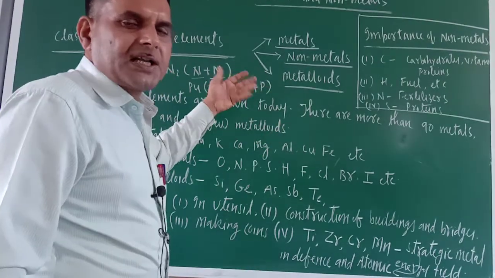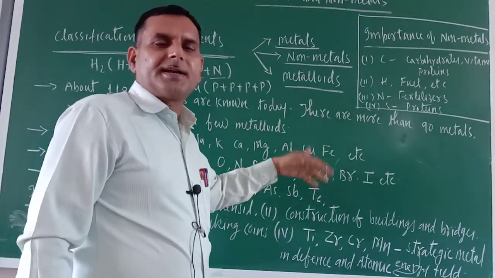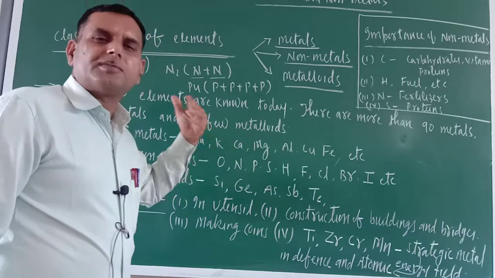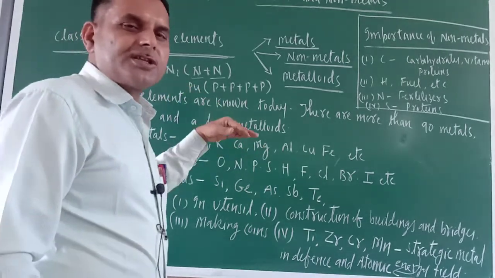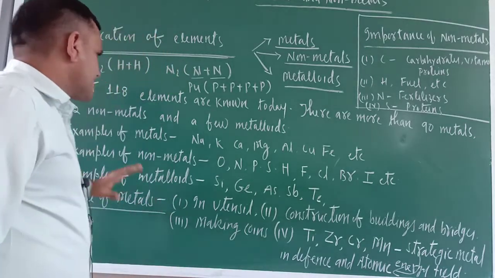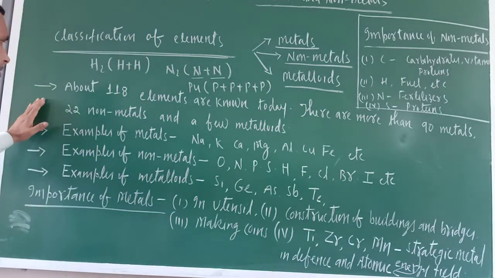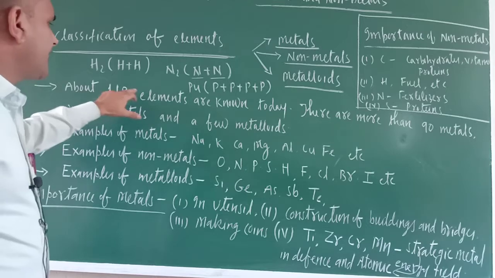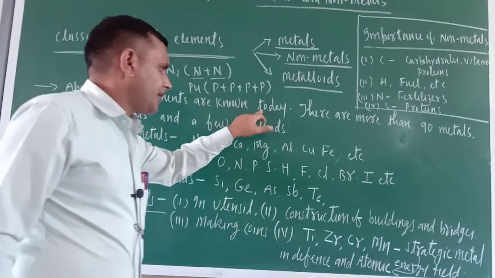What are metals, what are non-metals, what are metalloids? The introductory part you have studied in the 9th class. This year you will study their detailed study. Let us see some introductory remarks. About 118 elements are known today.